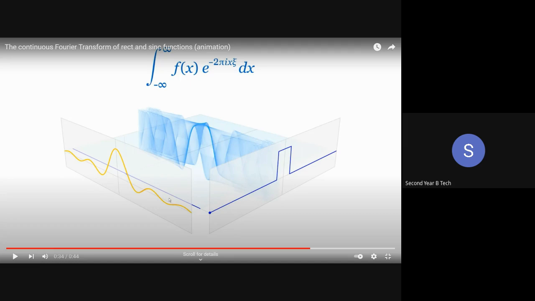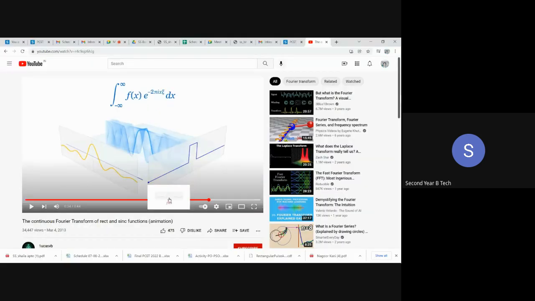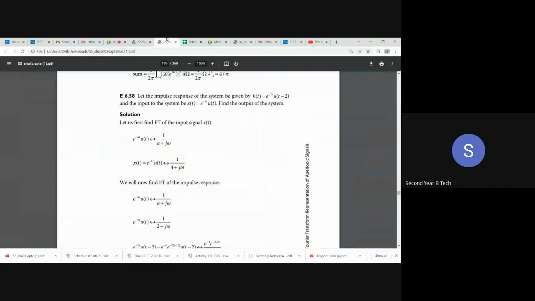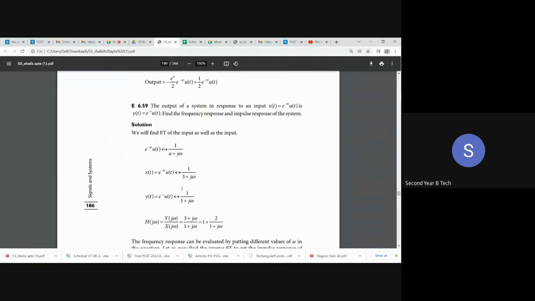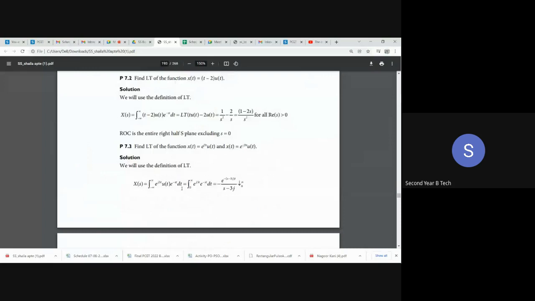Whenever there is a small signal in the time domain, the expanded signal can be seen in the frequency domain. And whenever the signal is bigger in the time domain, with more width, in the frequency domain the sync signal will be compressed. So this is how scaling can be done. Let us solve one numerical because it is again a very important numerical which demonstrates this particular property. To take this numerical, let me go to the book. I'll take the numerical from the book only, so it will be easy for you to understand.